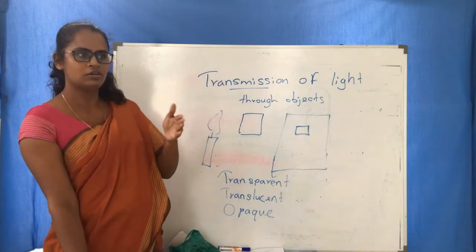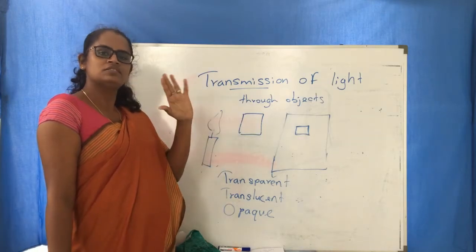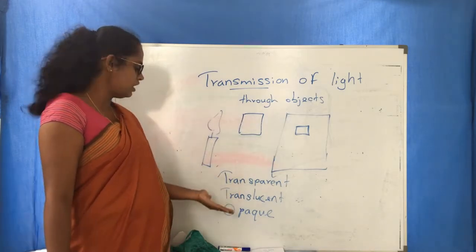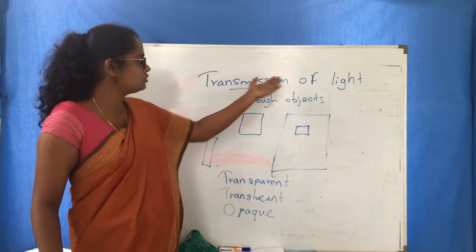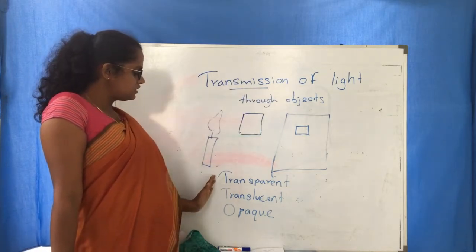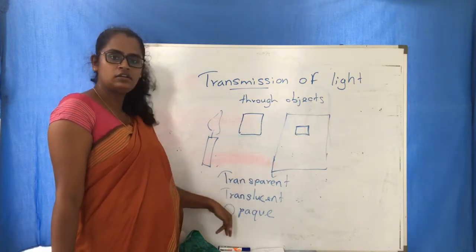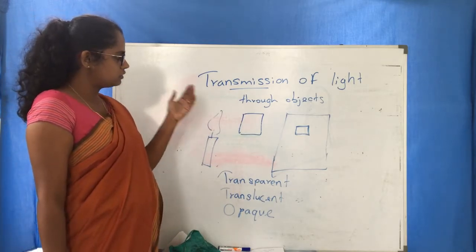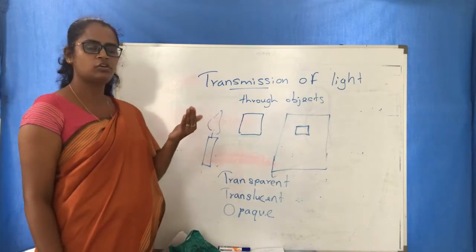Opaque means, if you have a wooden door in the bathroom, you can't see anything, whether the light is on or who is inside. You can't see anything. Those come under opaque. So these are the transmission of light through objects, and using this we are separating the objects into three categories: transparent, translucent and opaque.